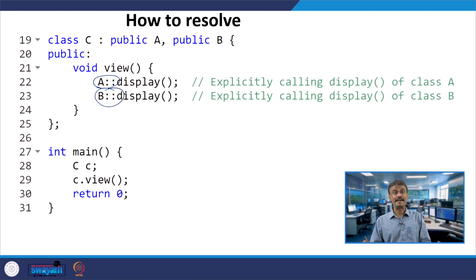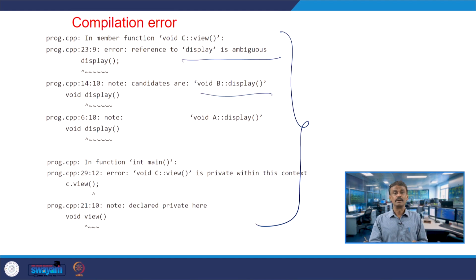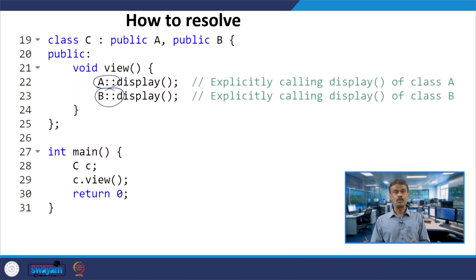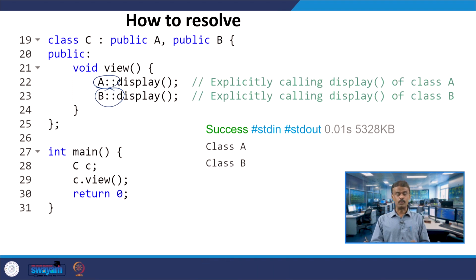When you write A double colon display, the class A display will be called. So, first class A will be printed, next class B will be printed. This is the output you get when you run the code, and this is how we can resolve it.